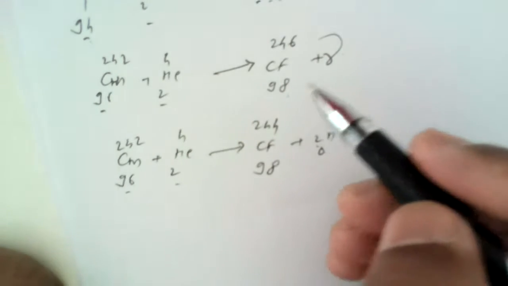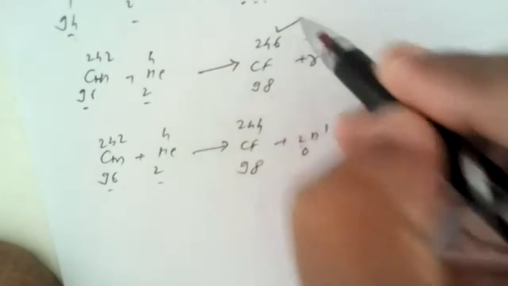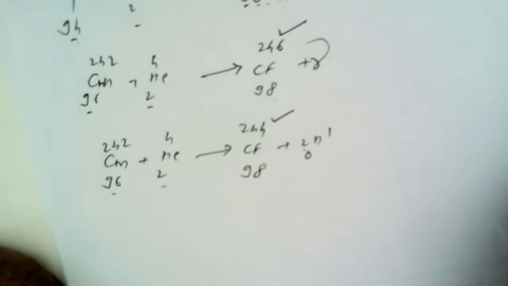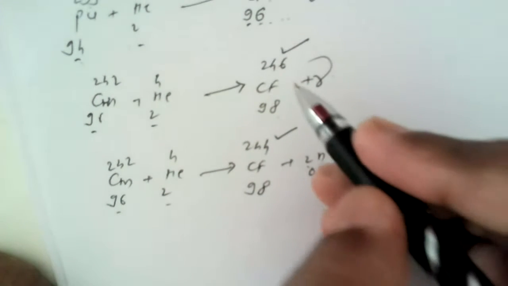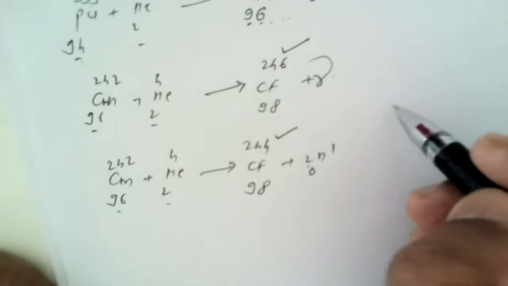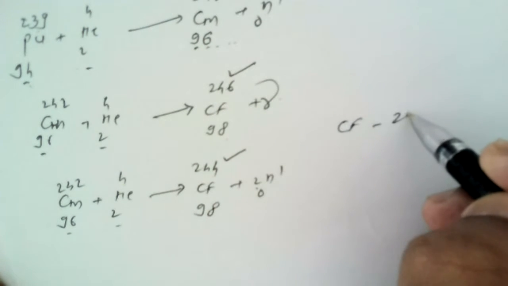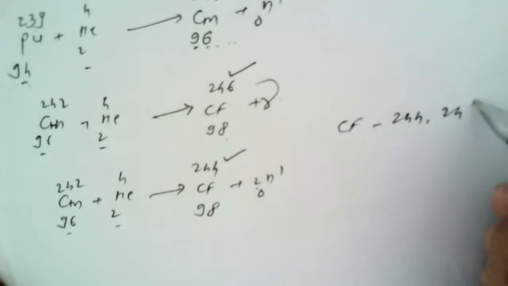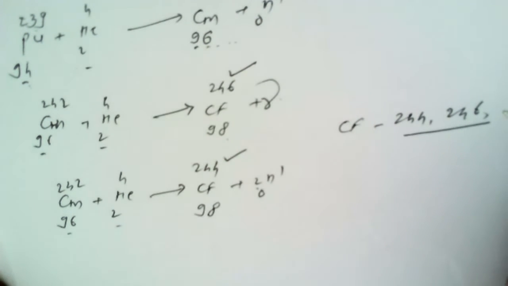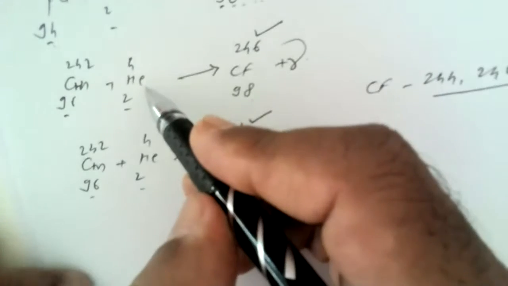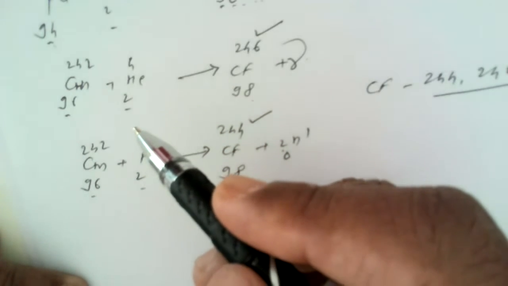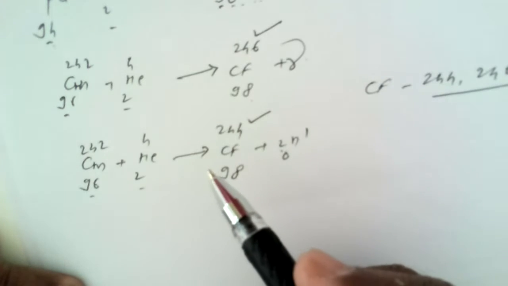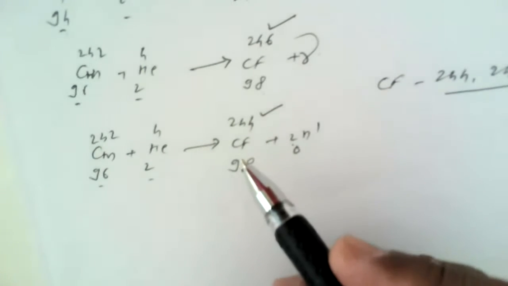Again californium is obtained. So the accelerated projectile bombardment method is best suited to synthesize certain isotopes. Two isotopes of californium have been obtained: 244 and 246. These isotopes are obtained by using alpha particles as projectiles or bombarding agents. Because of this particular reaction, one can obtain the desired product.